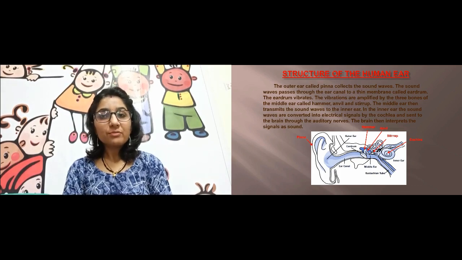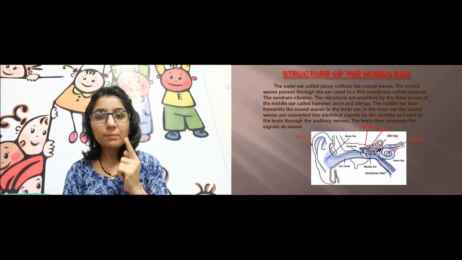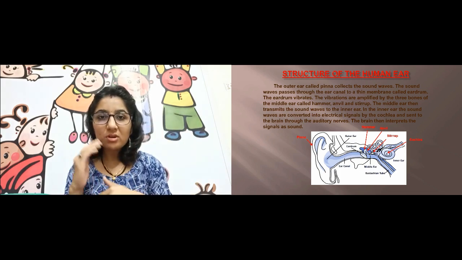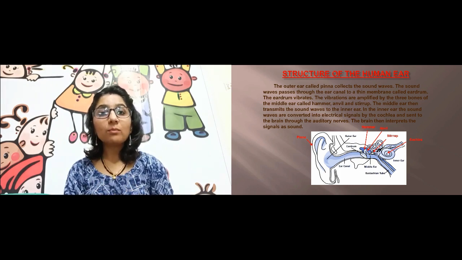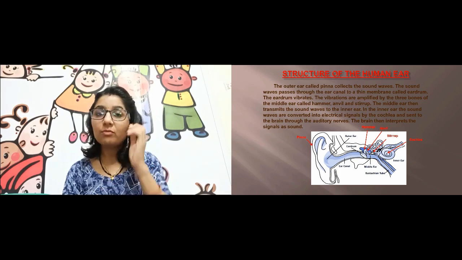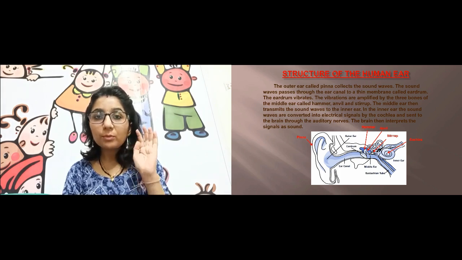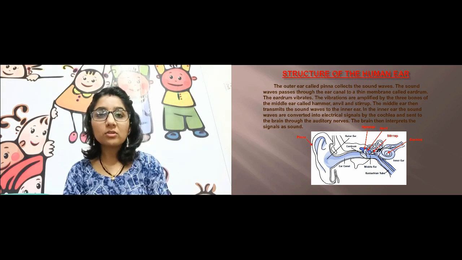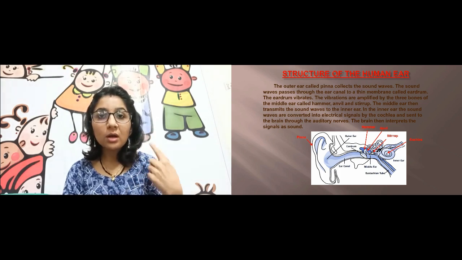So very first the sound comes and it falls on the pinna. You see in the pinna there are so many structures, ups and downs, it is not straight. That is so that the sound can be reflected more and more. Okay, pinna will reflect the sound. If you keep your hand like this behind the pinna, the sound becomes louder. You can hear more sound.